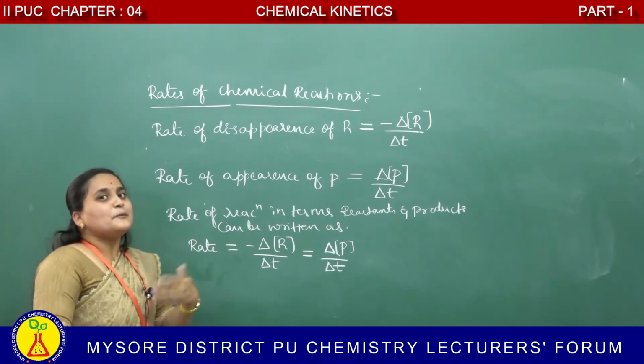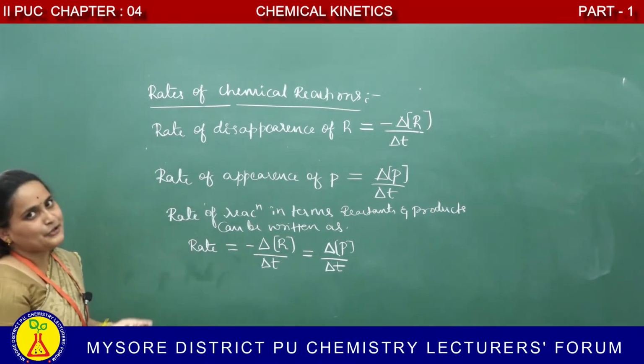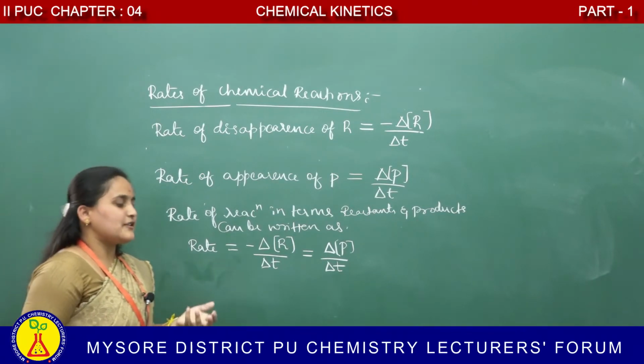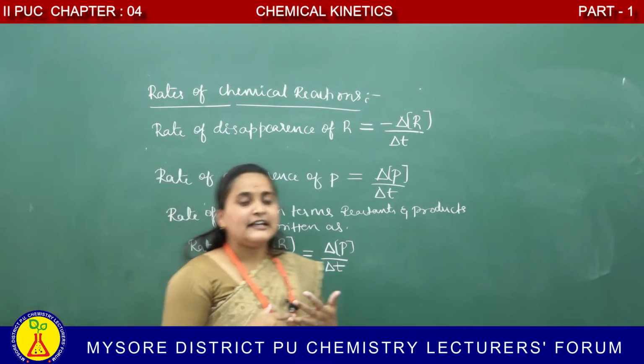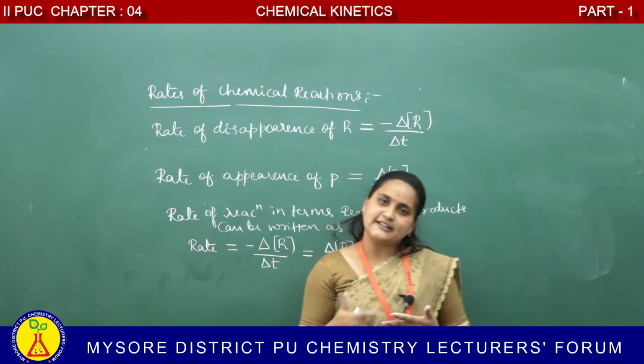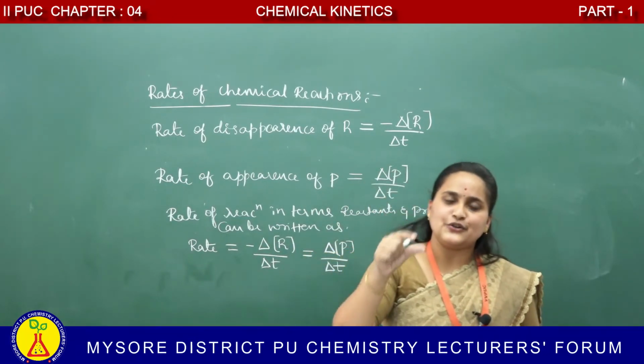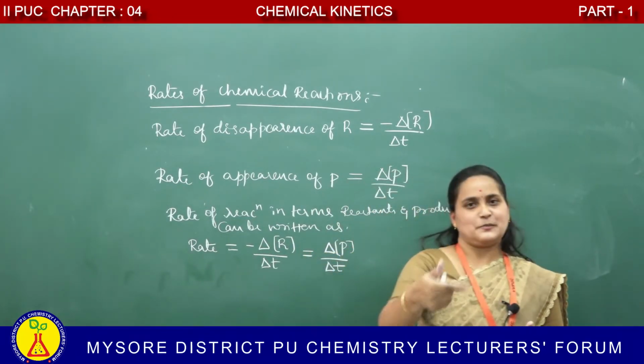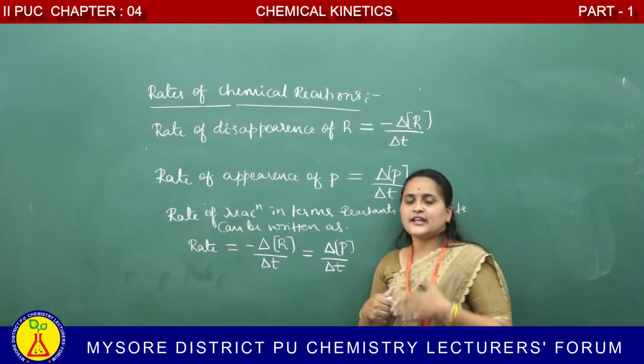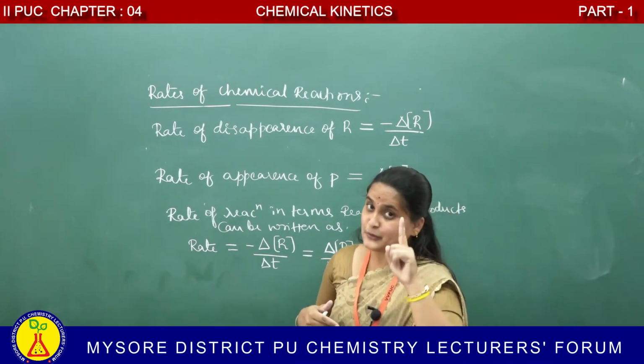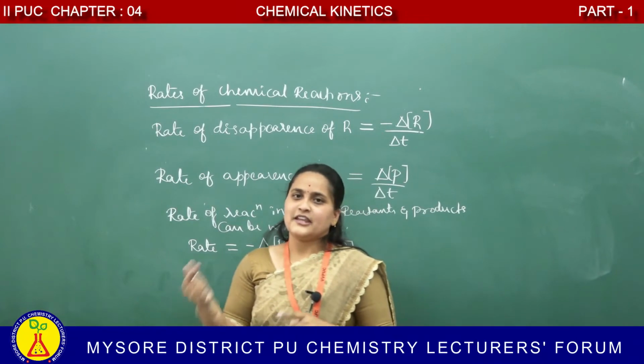Again, to be more specific, rate of reaction can be expressed in terms of reactant. In terms of reactant, what is the rate then? The decrease in the concentration of the reactant with respect to time. In terms of product, the increase in the concentration of the product with respect to time.